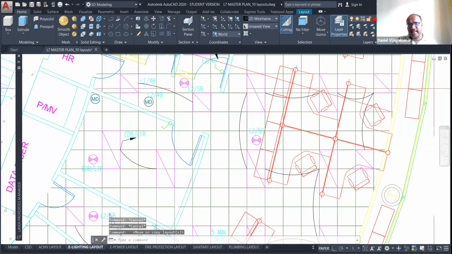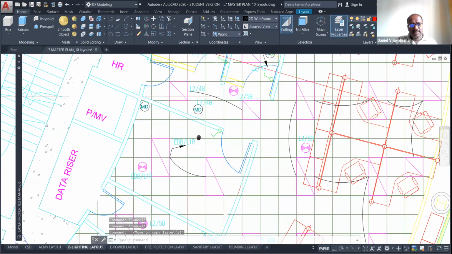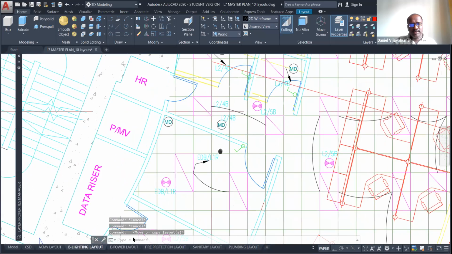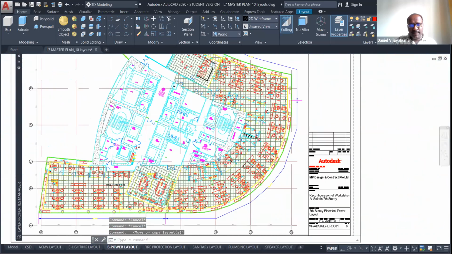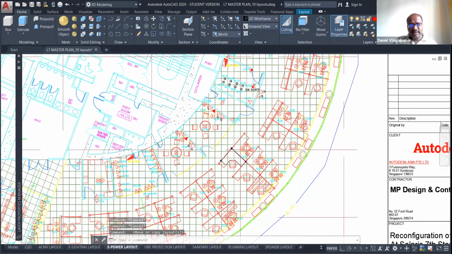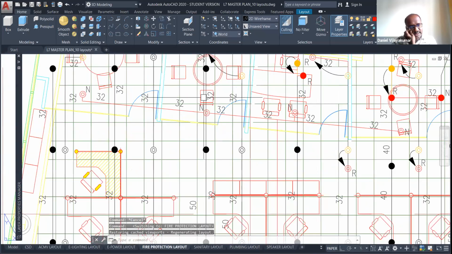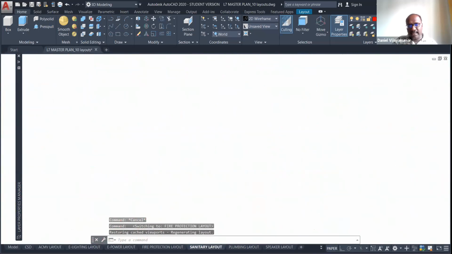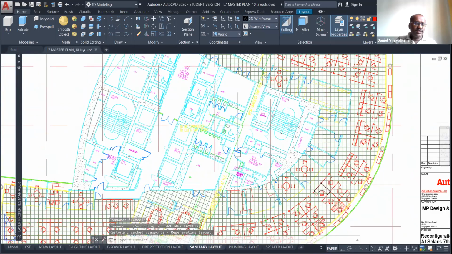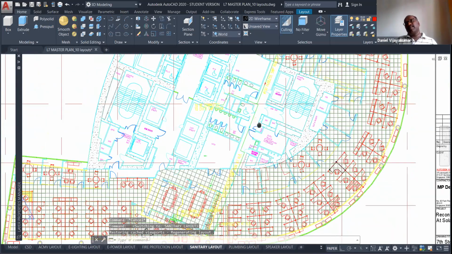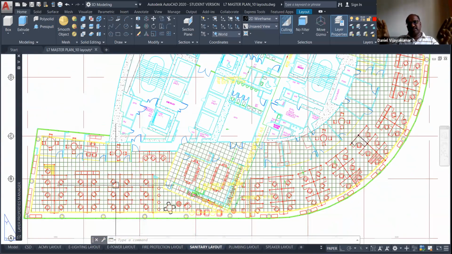See, these are the lighting points. This is the electrical power points. This is the fire protection points. This is the sanitary services. So layer management will help you to separate the drawings, even though it is combined.